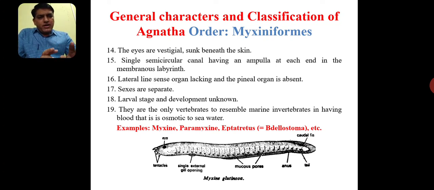If you compare petromyzon with myxins regarding fins, in petromyzon we have a first dorsal, second dorsal and tail fin, but in myxins we have only a continuous dorsal fin along with the tail region, and it continues up to the anal region ventrally as a ventral fin. Along with these characters, we have just completed the chapter, the Agnatha or cyclostomes. In classification, there are only two orders, Petromyzontiformes and Myxiniformes.